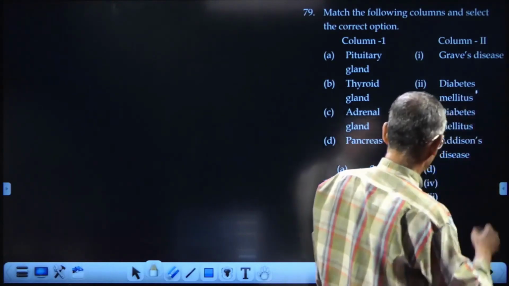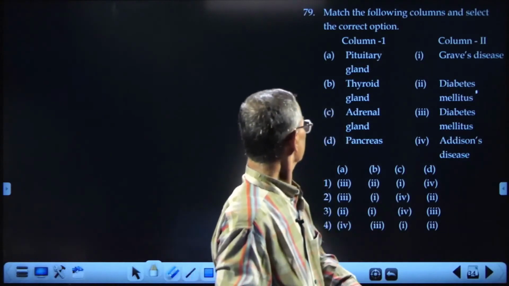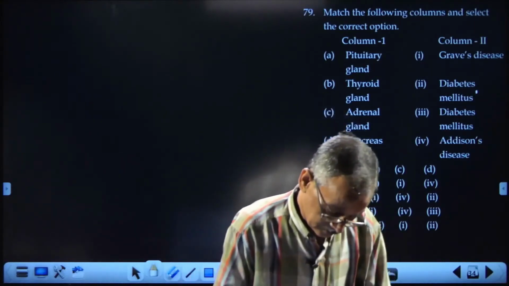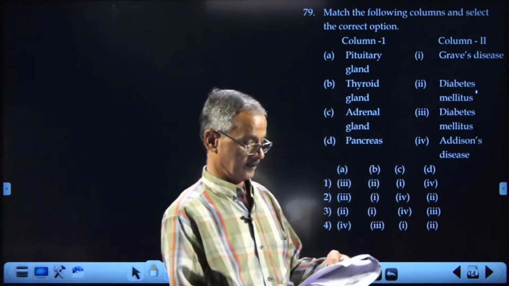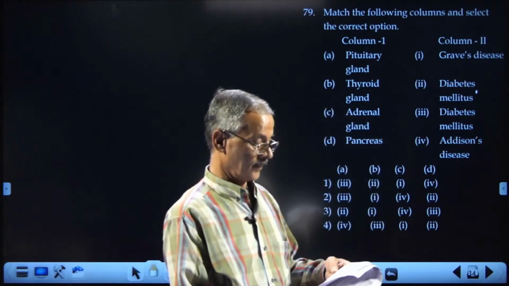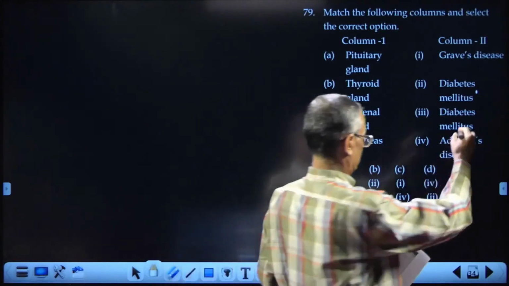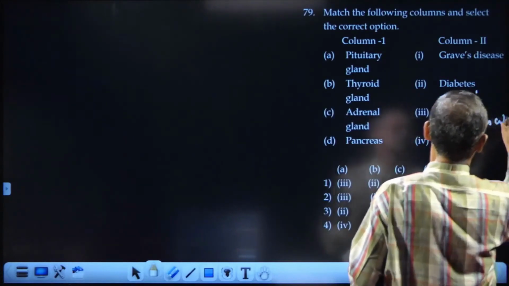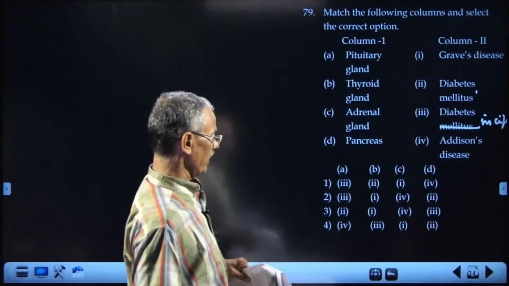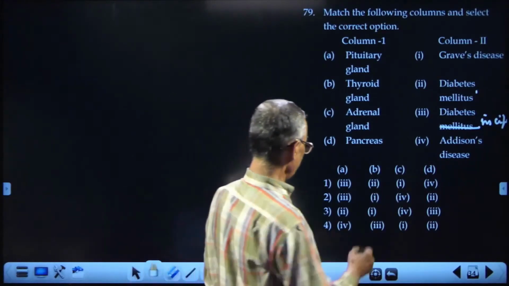There is a small correction in this typing. The question should be 79. Okay, diabetes mellitus, and this is diabetes insipidus. So A is 3. The answer should be A 3.